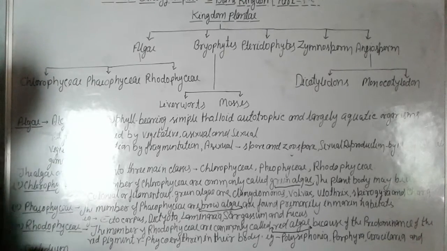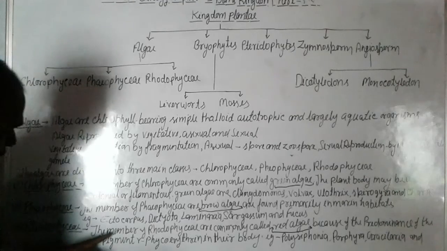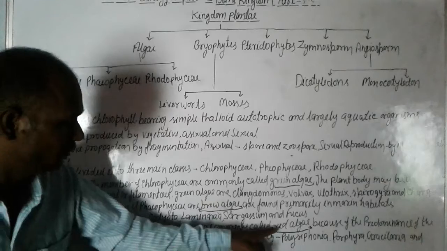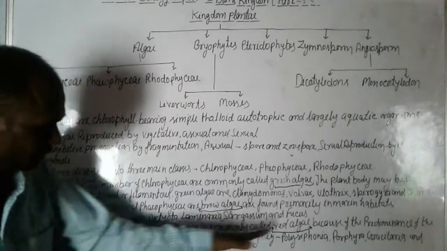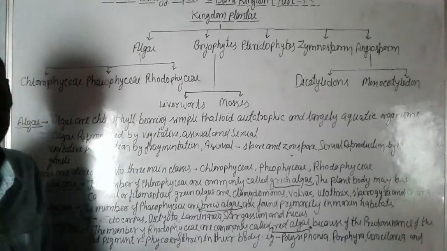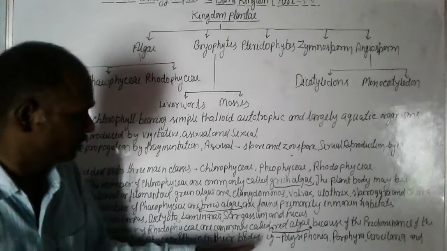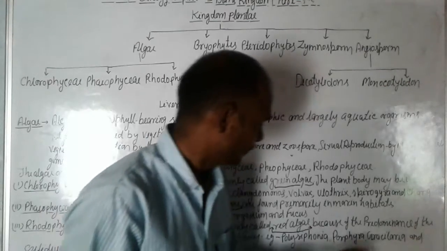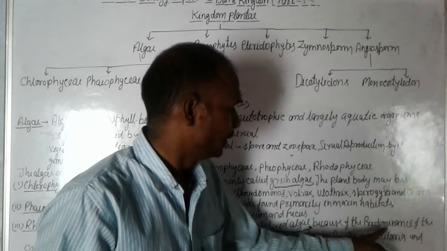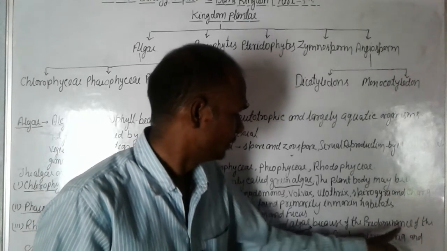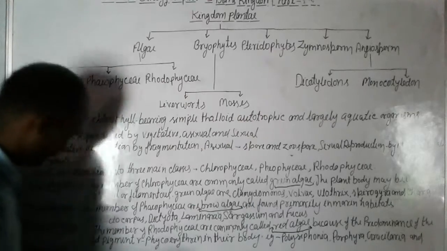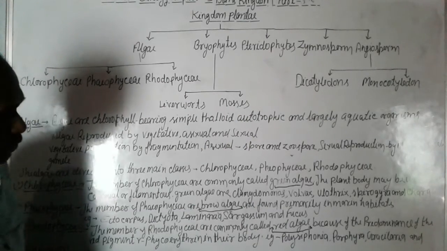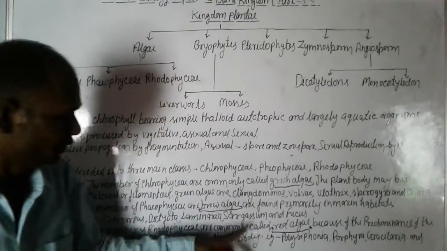Rhodophyceae. The members of Rhodophyceae are commonly called red algae. Their body color is red because of the predominance of the red pigment, phycoerythrin, in their body.